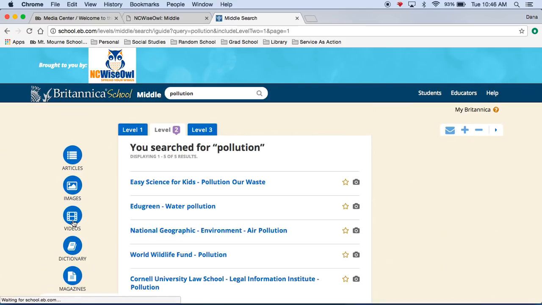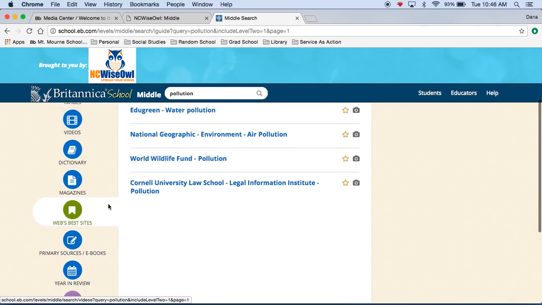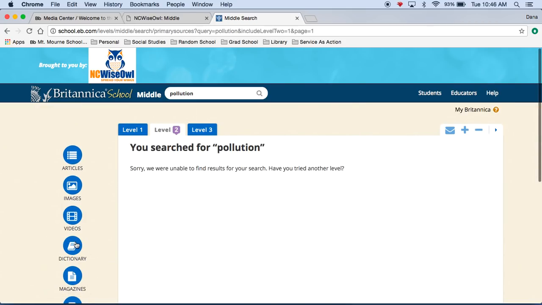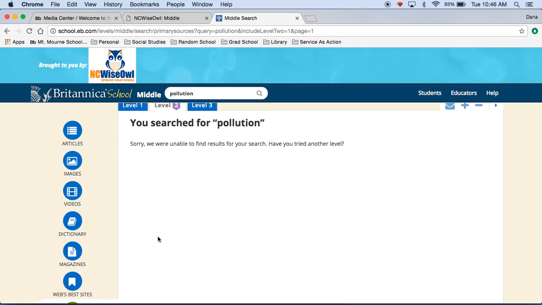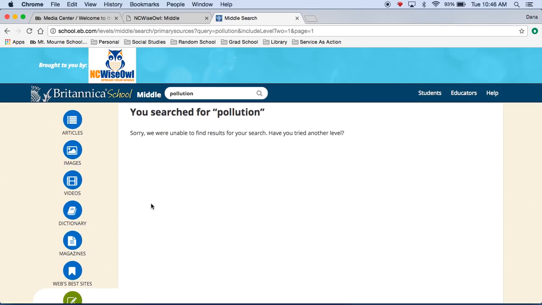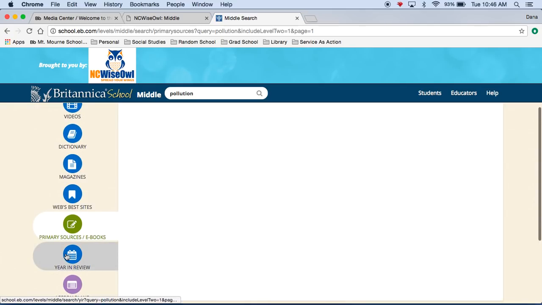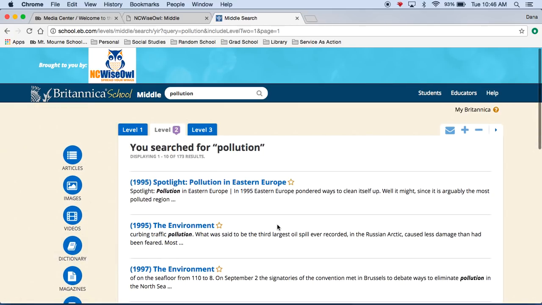It also gives you other websites that you can go to, and these websites have been researched. We know that they're reliable, and we know that the information on there is good for you to use. So instead of going out to Google as your first stop, come here and see if there's any websites that you can use. And then primary sources. Sometimes your social studies, especially social studies teachers, will ask you to find primary sources for research. For pollution, Britannica doesn't have any for this, but other topics may. And then there is a year in review that just gives you different information.